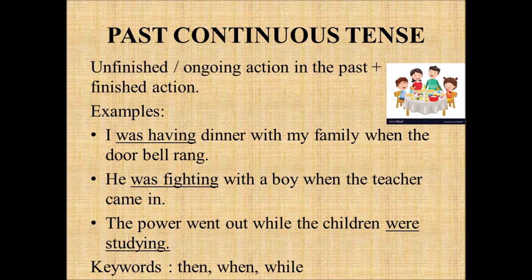For example, I was having dinner with my family when the doorbell rang. So you have 2 incidents happening here, that is the ringing of the doorbell and having dinner. So having dinner started in the past and it was happening, and by the time the incident happened, that is ringing of the doorbell. So the finished action here is ringing of the doorbell and the unfinished action or the progressive action is having dinner. So we use past continuous for the incident having dinner.